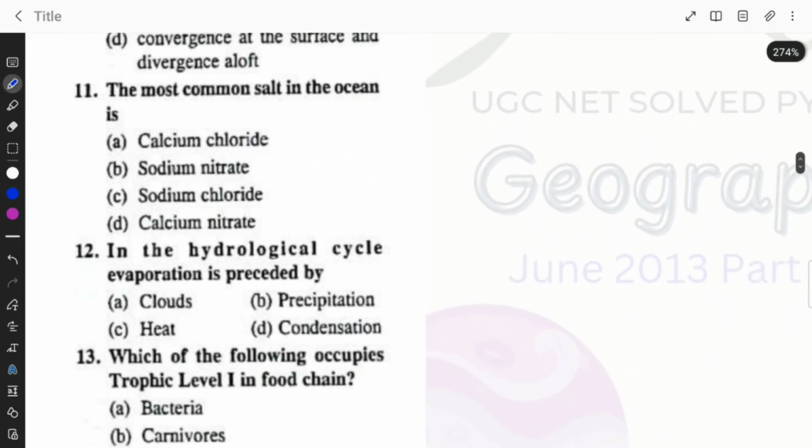Most common salt in ocean is calcium chloride, sodium nitrate, sodium chloride, or calcium nitrate. Option C is the right answer, sodium chloride. In the hydrological cycle, evaporation is preceded by clouds, precipitation, heat, or condensation. Option C, heat.